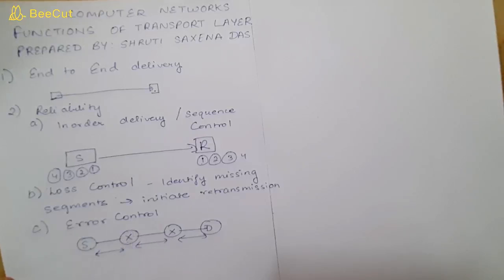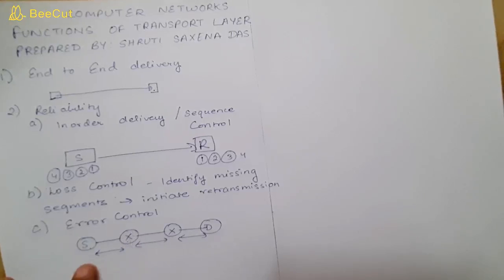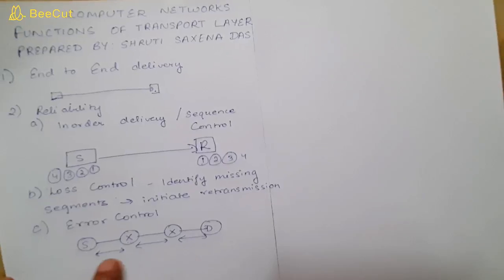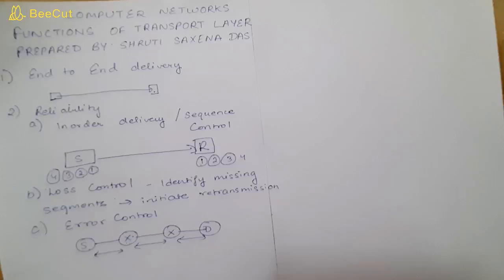So the data link layer checks for errors between each network, between each system. If an error is introduced inside any of the routers, then the data link layer won't be able to detect it. So the transport layer performs error checking on an end-to-end basis. So that is the main difference between the error control which we are using on the data link layer and the error control mechanism which we are using on the transport layer.